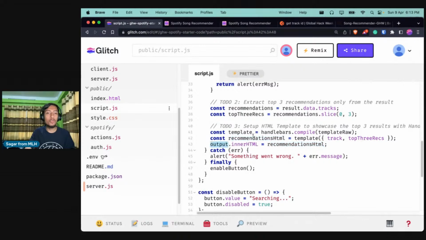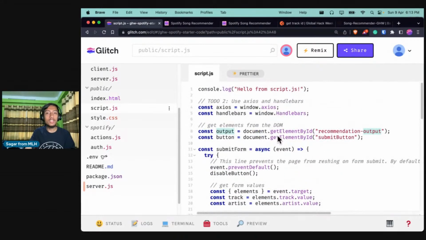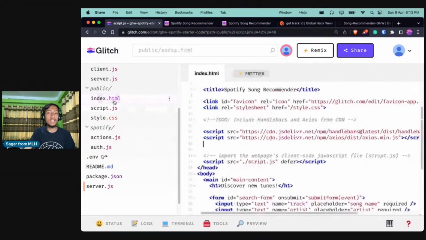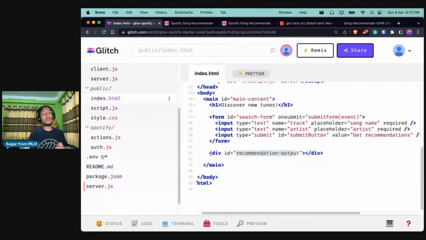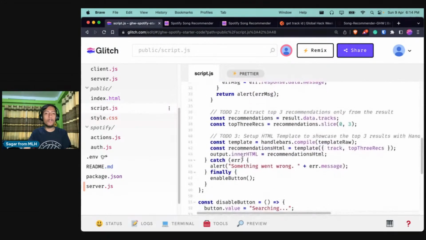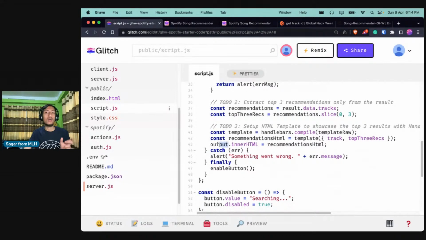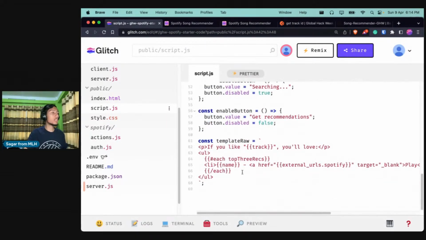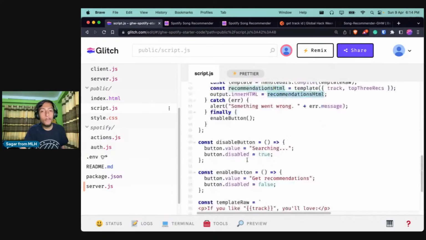If you see what the output is over here, it is an element called recommendation output. And if you click on index.html, you'll see that there is a div element whose ID is recommendation output. This is a blank element by default, but once we do all the API requests and everything happens, we will eventually get a list of songs. After doing all of that, we are setting the value of that particular div element to the recommendationsHTML, which uses this template to display the result. Awesome. So that is all happening over here.